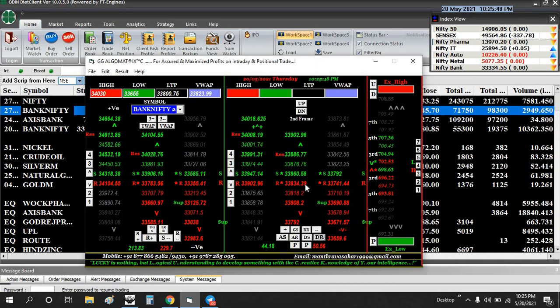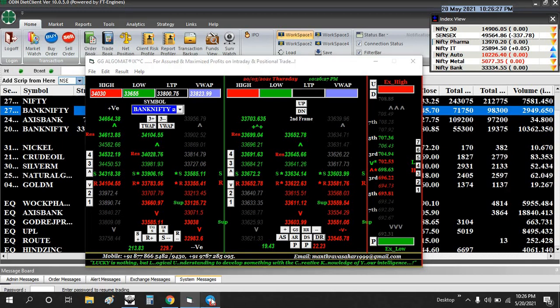You can go for the short with the stop loss at this resistance, 33,947. You can place the stop loss here at this resistance 33,947. If you are taking a position at 33,834, your first target will be 690. And for the second target, just click the D once again. Now you will get 611 and next 559. So this will be the final target. 559 is the final target.